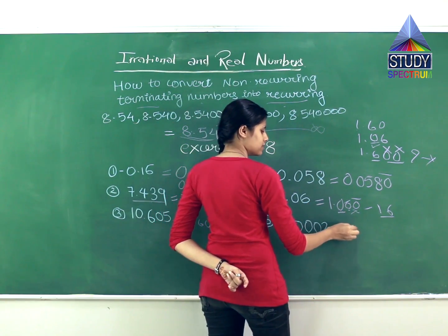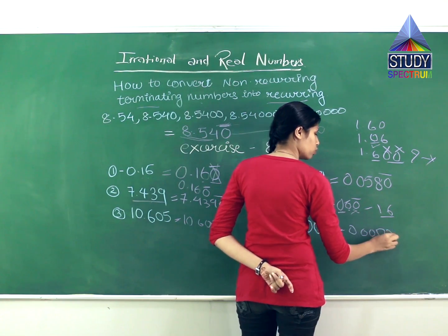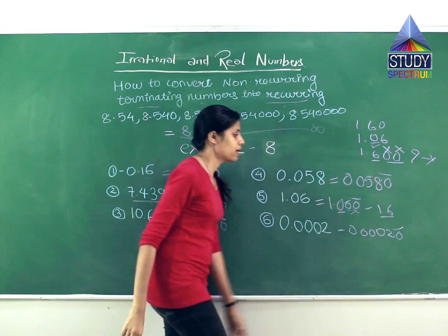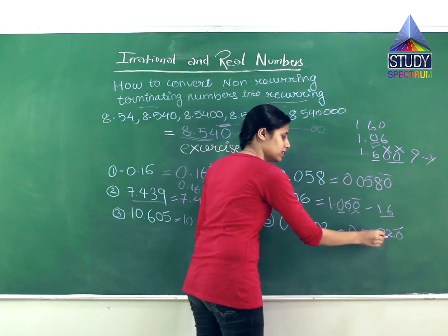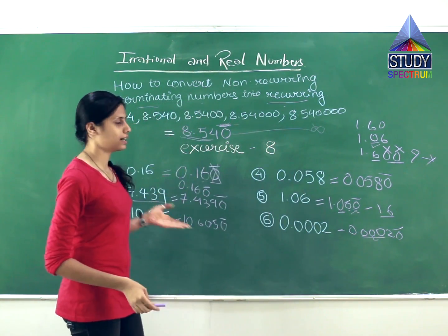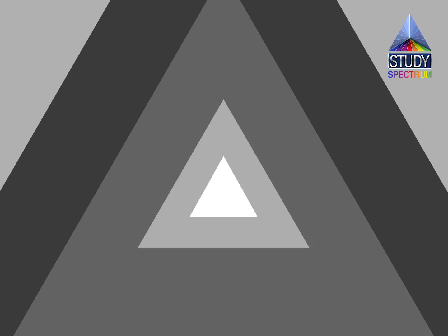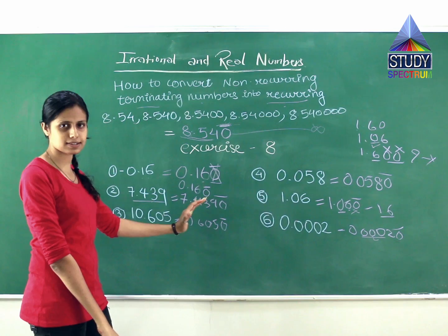Similarly, we can write this as 0.00020 and a bar above it, representing that this 0 goes on till infinity and not these zeros. These zeros are fixed and have a value. So, clear with this exercise number 8? Let us have a quick revision of this exercise. What did we do in this exercise?